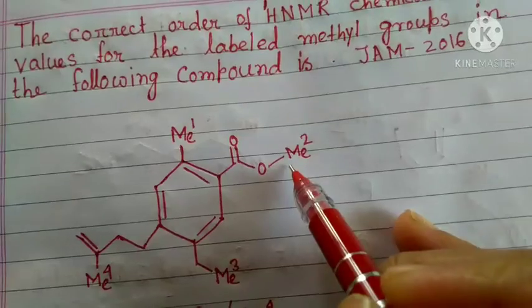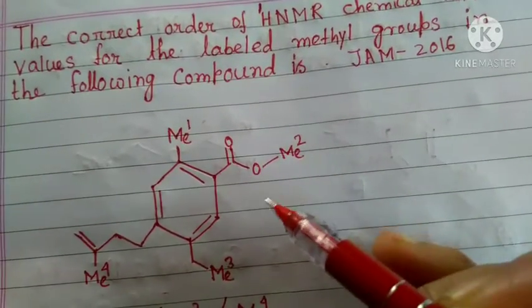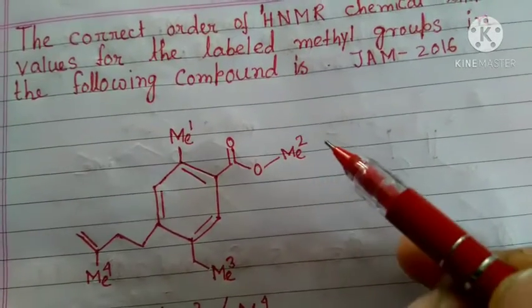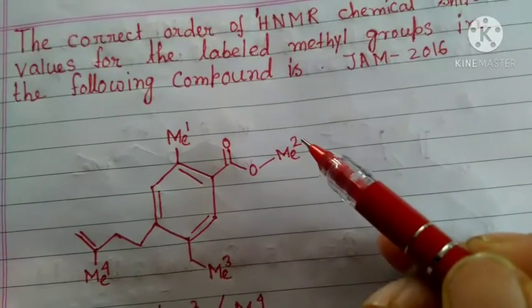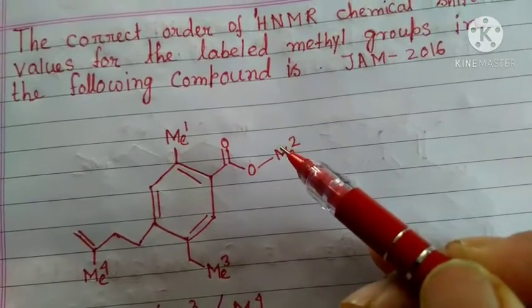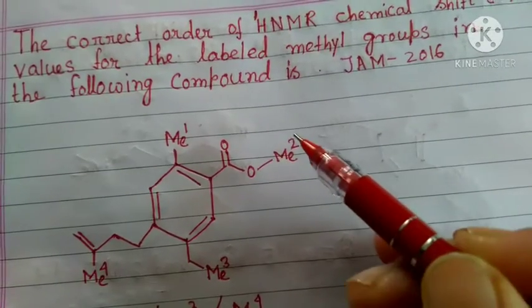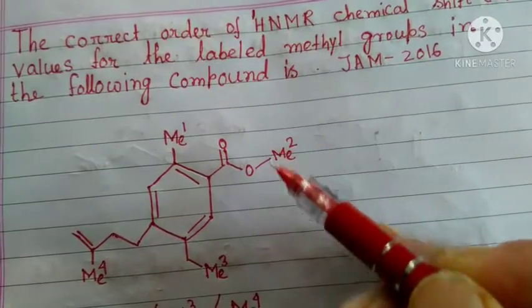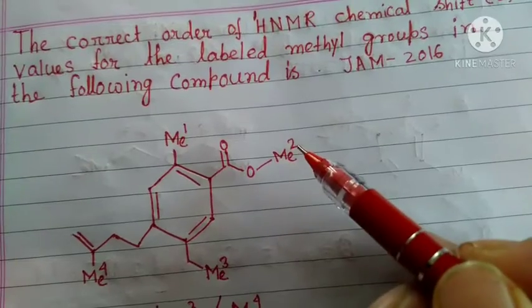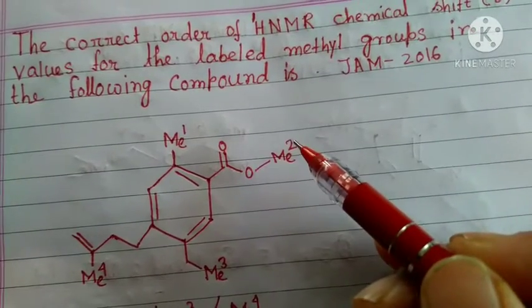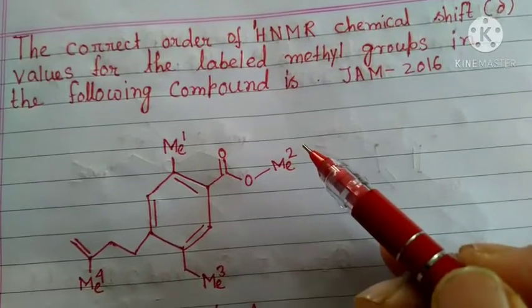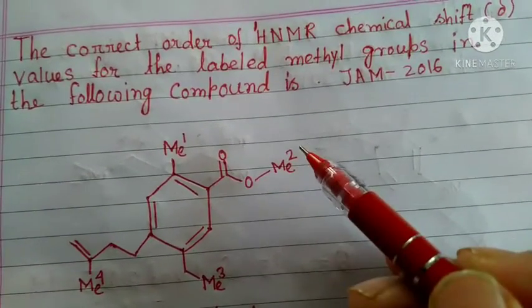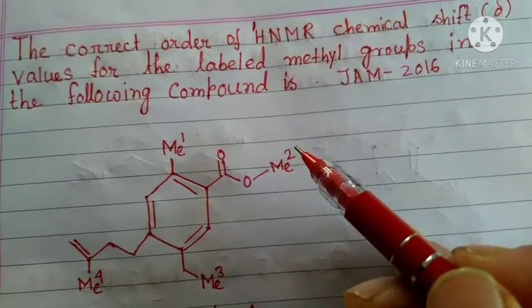The protons that are placed in the de-shielded zone, meaning less electron cloud around the proton, will have more chemical shift value, meaning you need more energy to excite that proton.